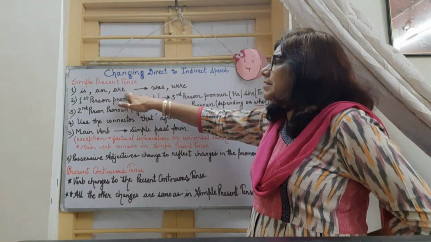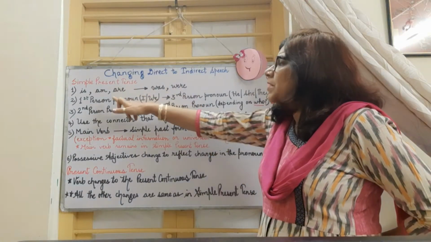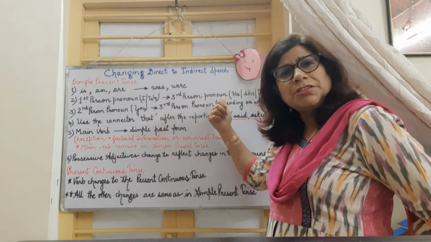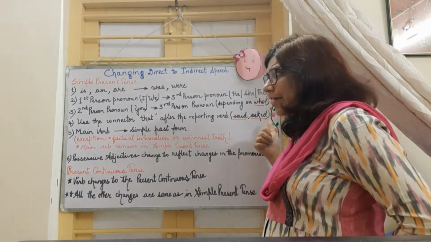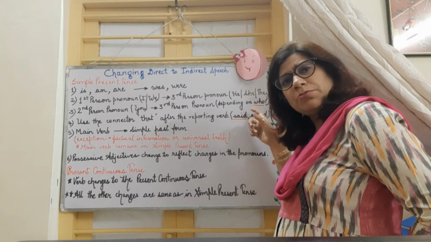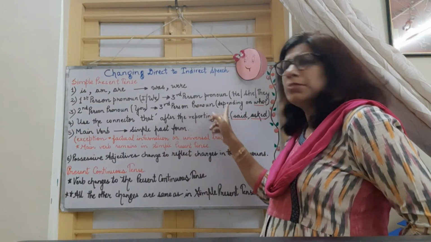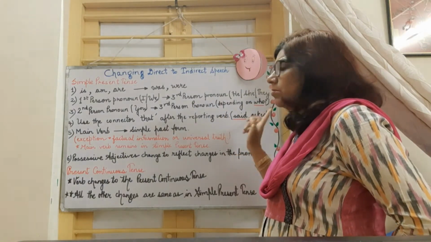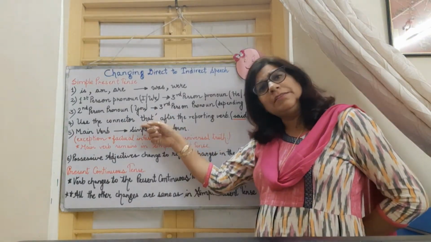That means is, am, are will change into was, were. A first person pronoun I will change into third person pronouns he, she, they. Second person you will change according to who is reporting in the speech. It will change into third person pronoun. And also we are going to use the connector that.